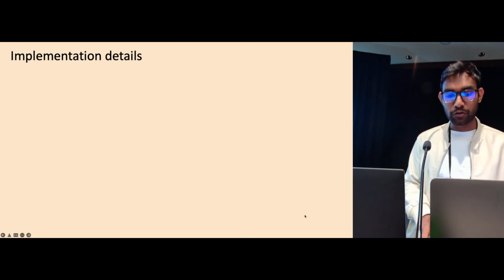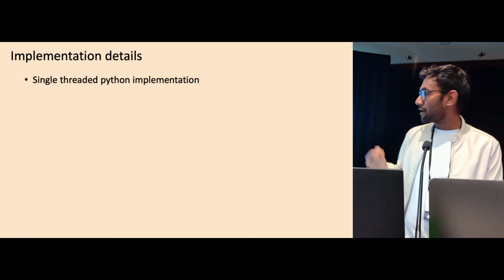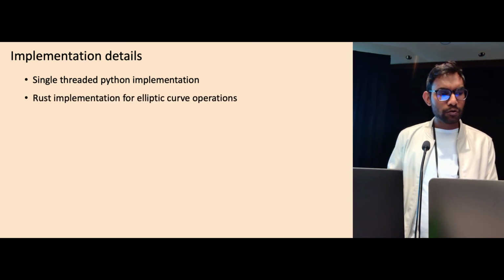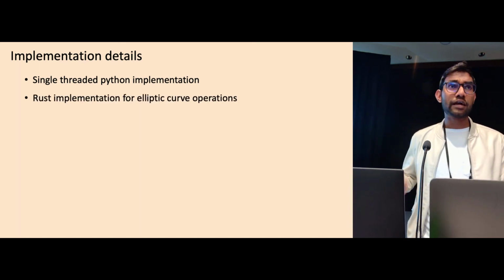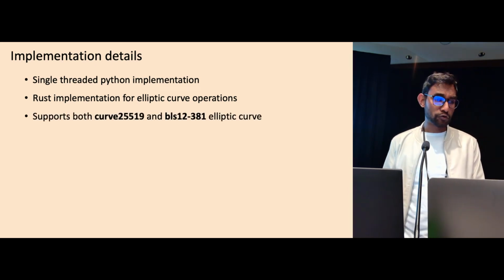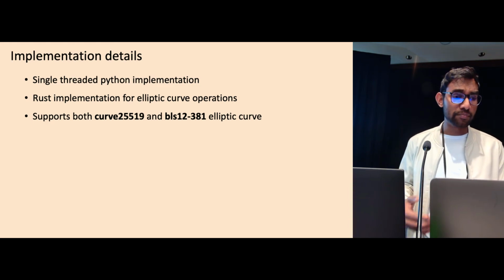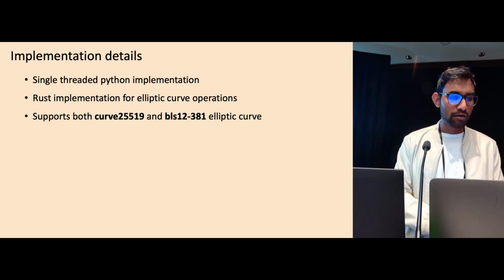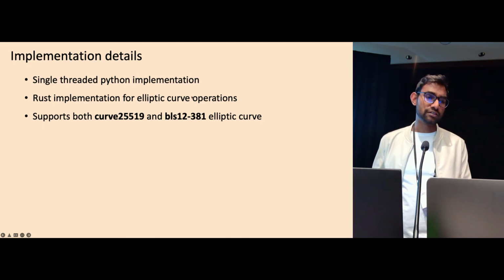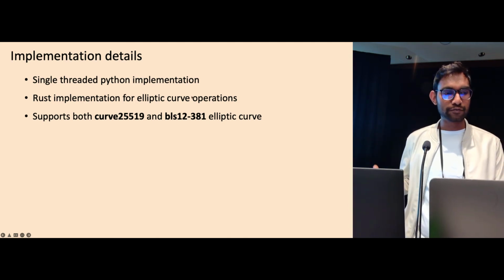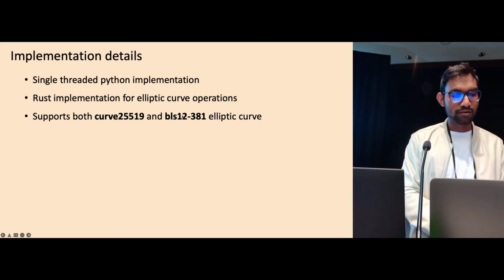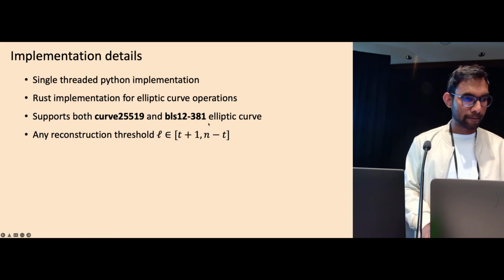So we also implement our protocol. We do a single-threaded Python implementation. This is more of a proof of concept implementation. And we use a Rust implementation for elliptic curve operations. Our implementation supports both Curve25519 and BLS12-381 elliptic curves. We do this because the latter supports pairing, and BLS threshold signatures use pairing. So we thought if you want to use our DKG for pairing-based signatures, it should support pairing-based curves.